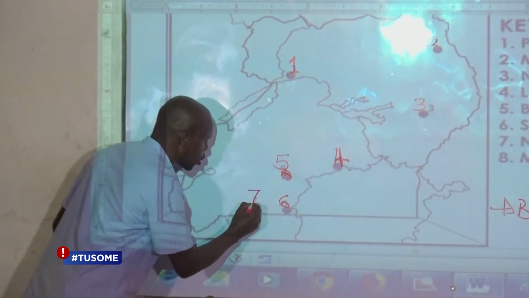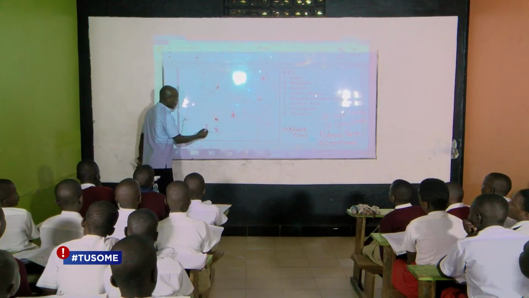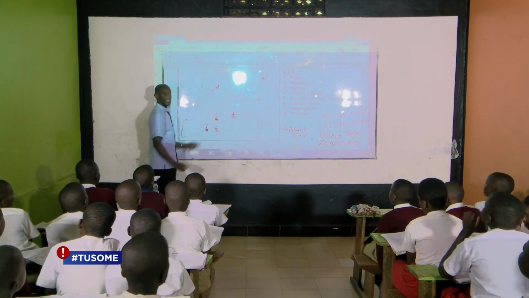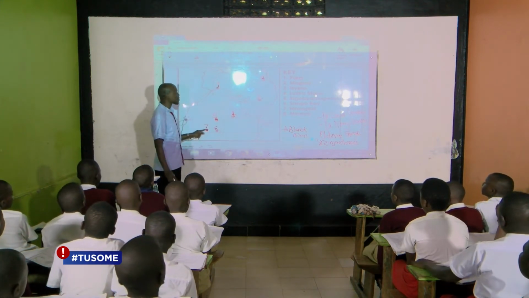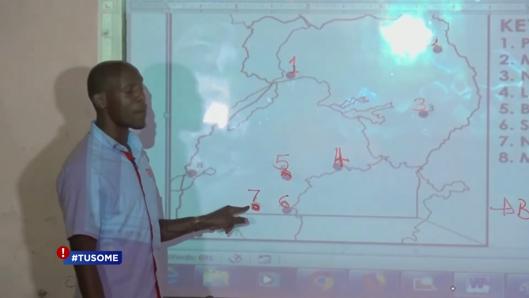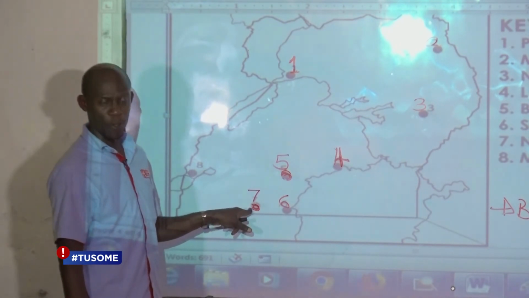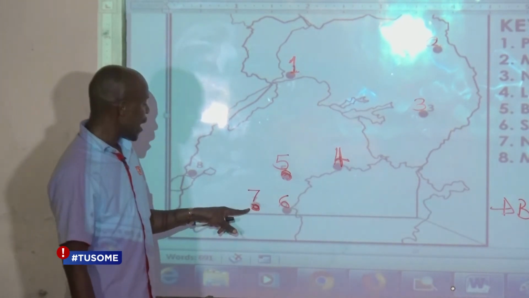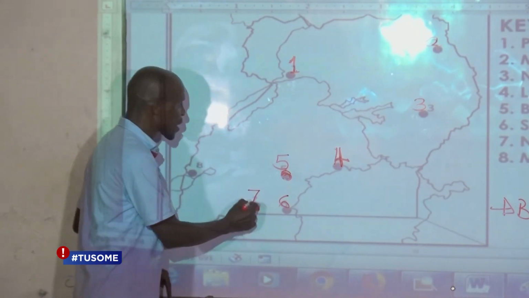Number 7 is called Nsongezi. Nsongezi is another Stone Age site. As you're moving, going to Mbarara, that's where Nsongezi is found. It is a Stone Age site and the remains of the early man were discovered there.